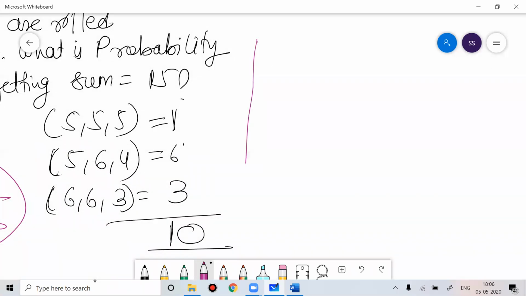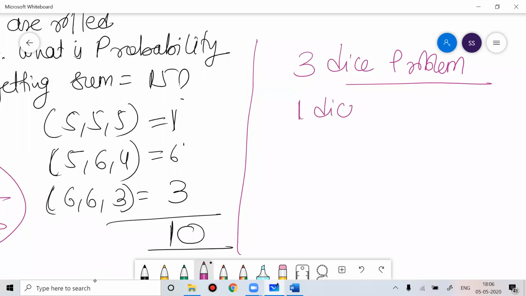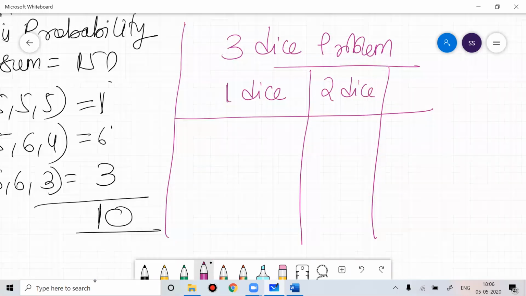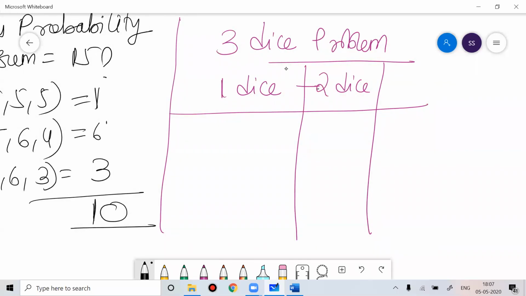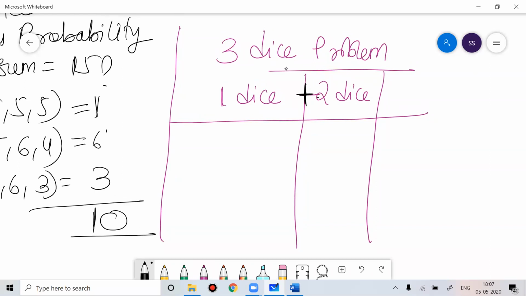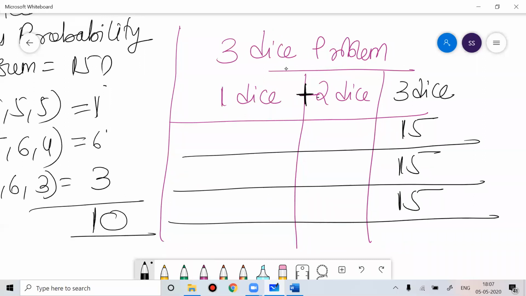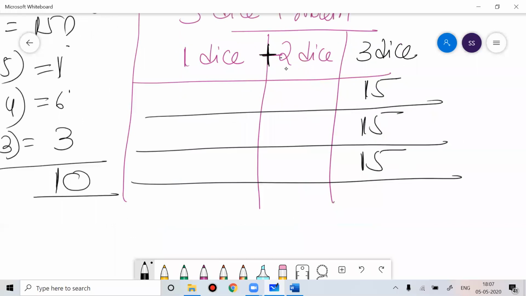Or you can break a 3 dice problem as 1 dice plus 2 dice. The total sum you want is 15.